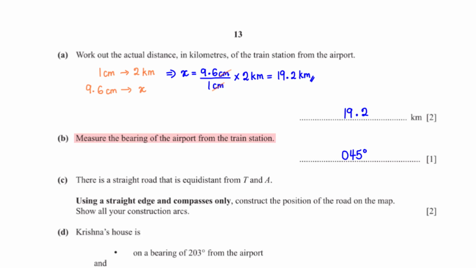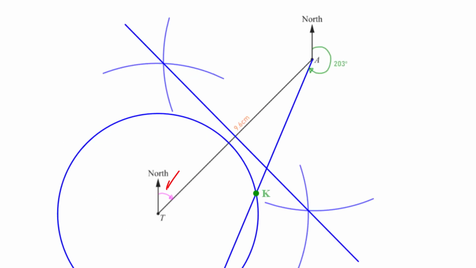Measure the bearing of the airport from the train station. This bearing is the angle from the north of the train station T to the airport A. Using a protractor, when we measure this angle, we get 45 degrees.